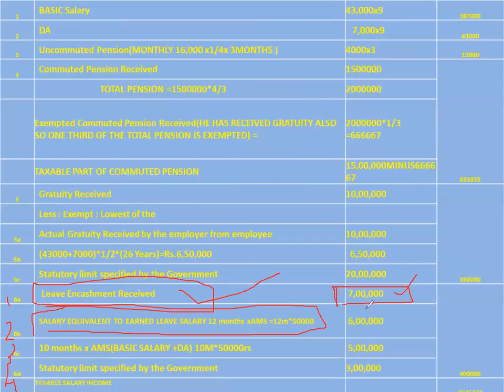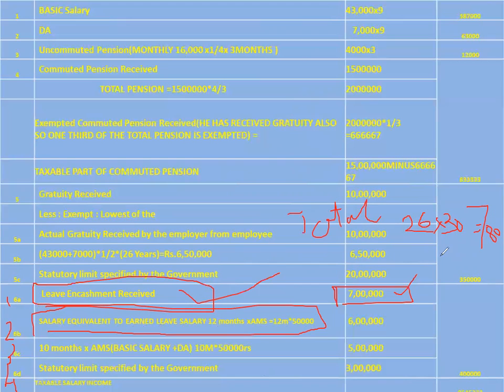Now I will do the calculations here. Just pay your attention. He has worked for 26 years, and each year he is entitled to 30 days of leave. So he has 780 days of leaves to his credit during the service. Total leaves available is equal to 780. How many has he availed?